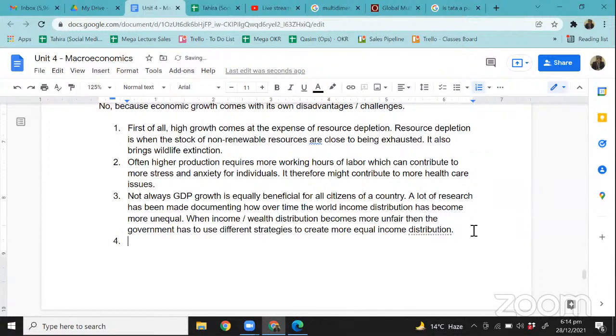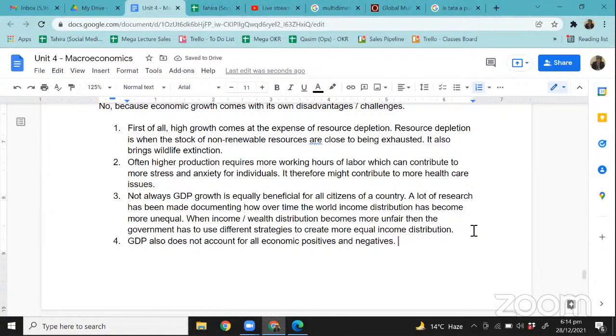Then there are other things that you need to know about. GDP does not account for all economic positives and negatives. Now, this is a very important point, and I would want you to fully understand this concept.